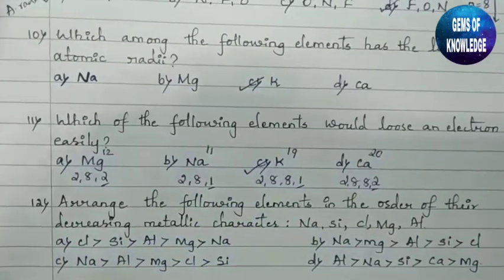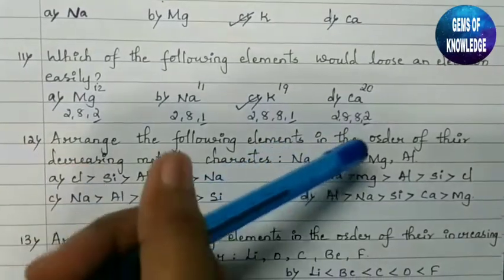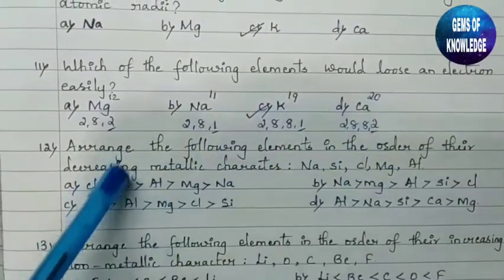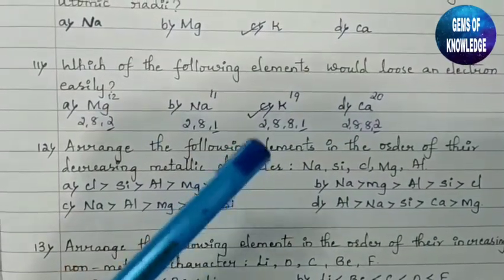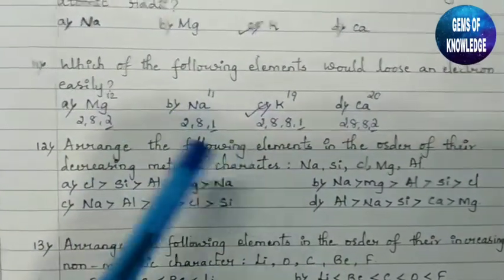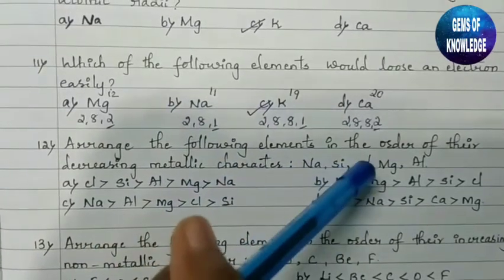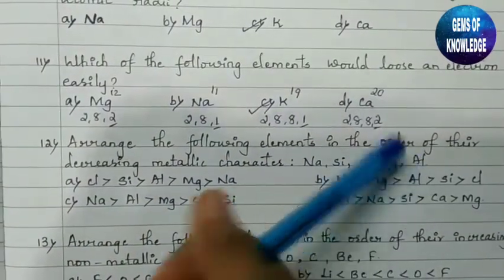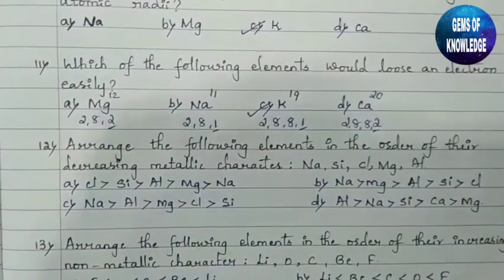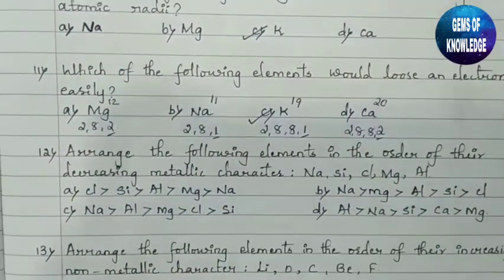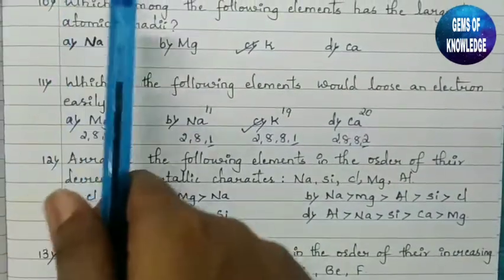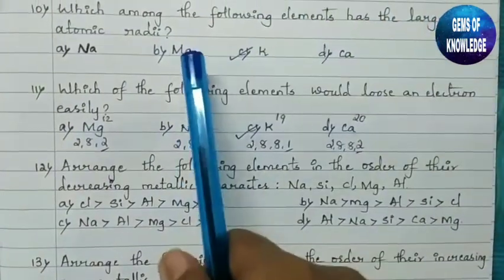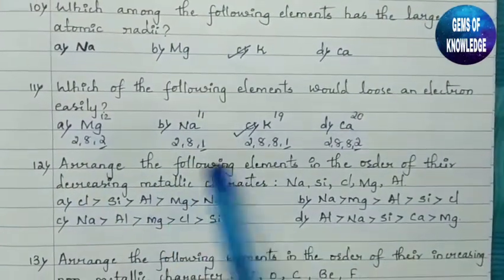Okay, next, arrange the following elements in the order of their decreasing metallic character. So we have to order these elements by decreasing metallic character. Na, sodium, silicon, chlorine, magnesium and aluminium. So according to the metallic character, when we move from left to right in the periodic table, the metallic character decreases. So let us have a glance at the periodic table.